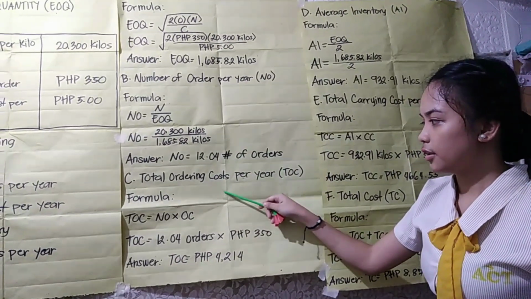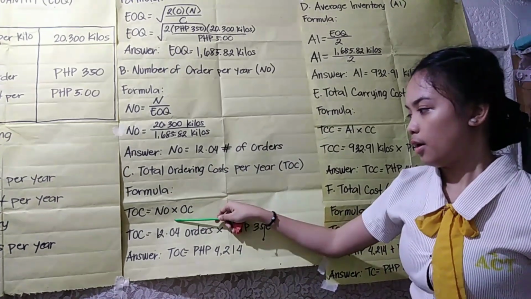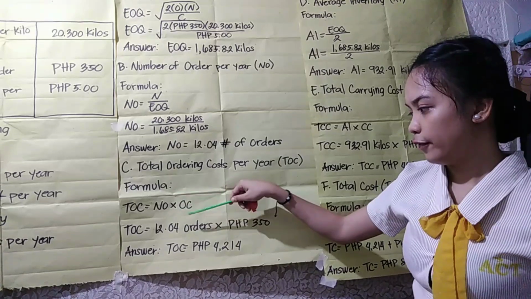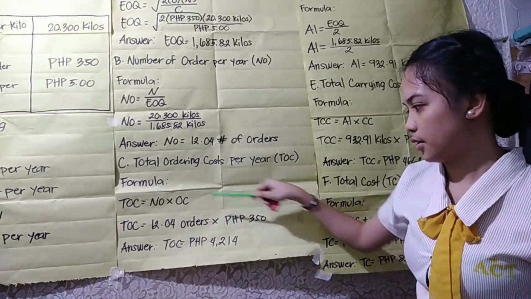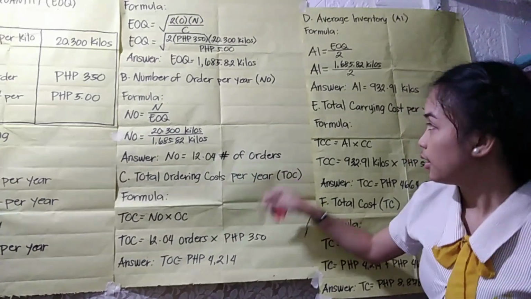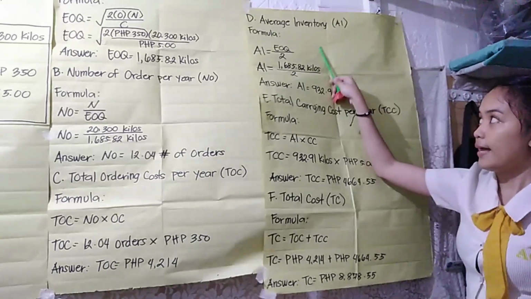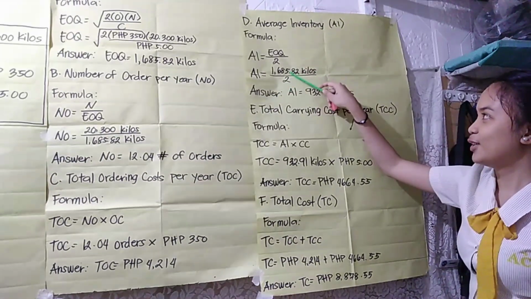So, total ordering cost per year or TOC, formula is number of orders times ordering cost. So, 12.04 orders times 350. So, the answer is 4,214 pesos.